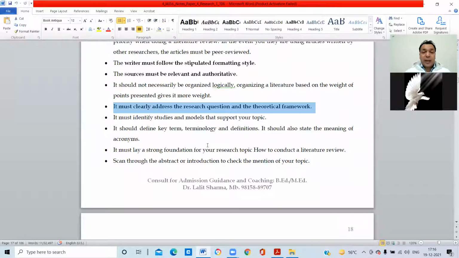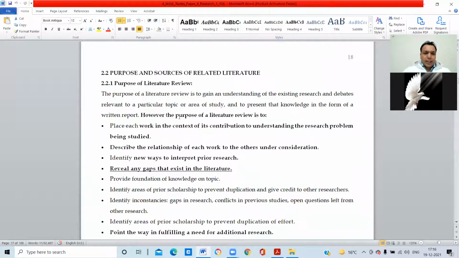So what is the real meaning of that person? Okay, so it must clearly address the research questions and the theoretical framework, right? So now next we discuss what is the purpose and sources of related literature.